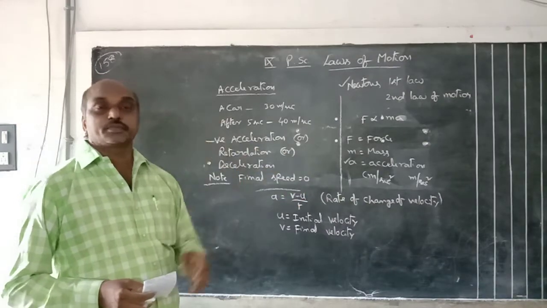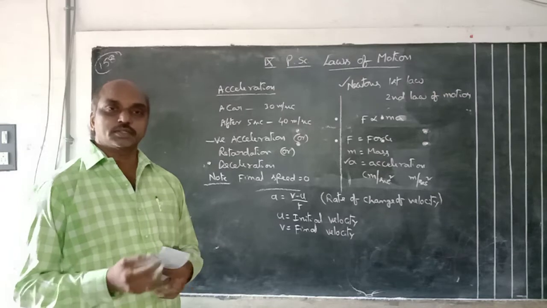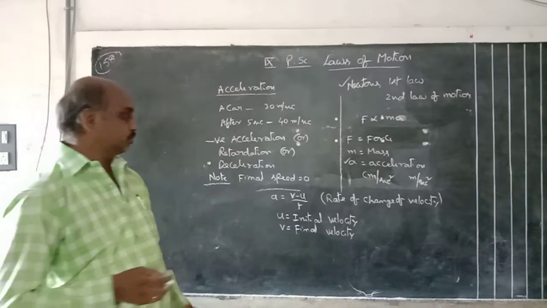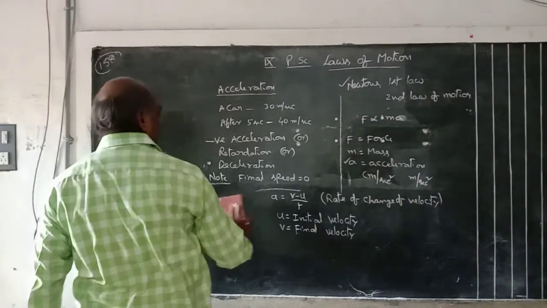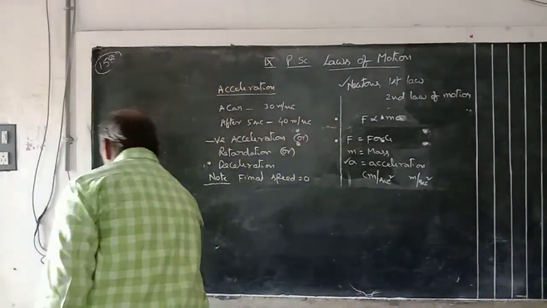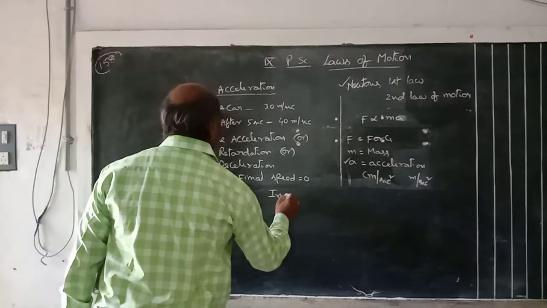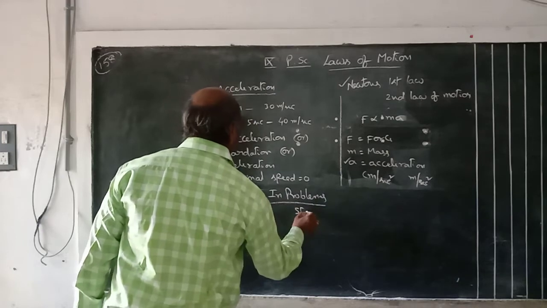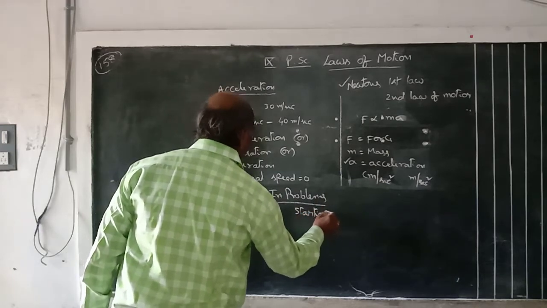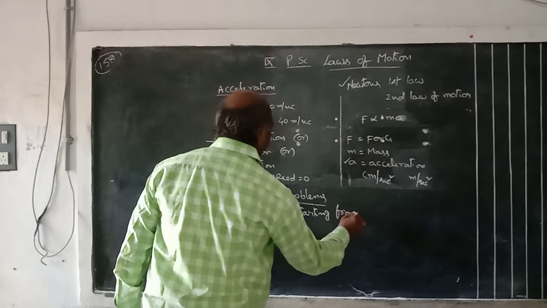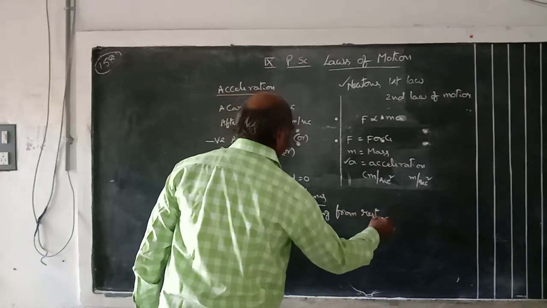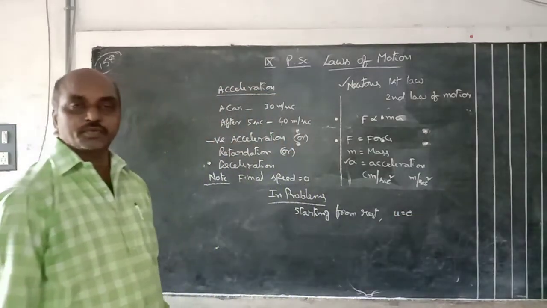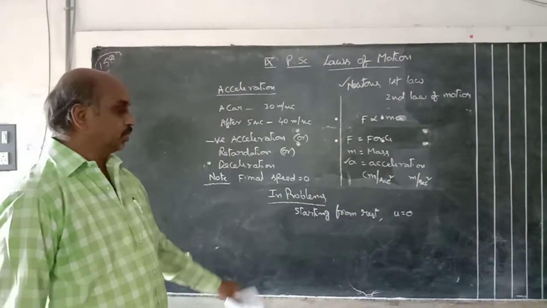Suppose any body, any car or any bus is starting from rest, the initial velocity is 0. Starting from rest in the problems means u is equal to 0. Initial speed or initial velocity is 0.